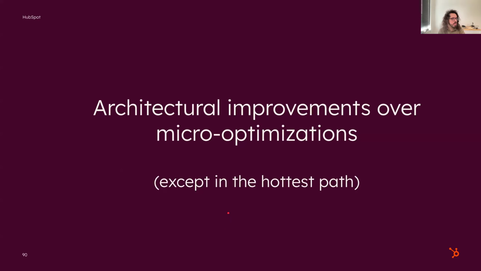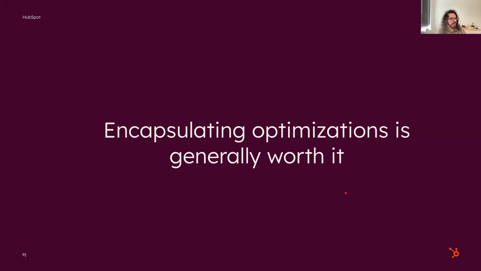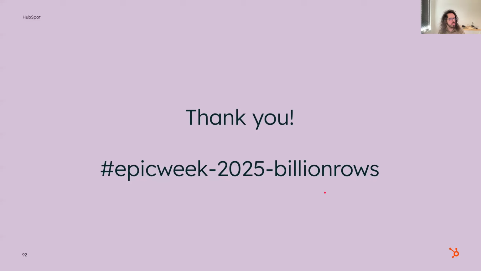And then architectural improvements generally beat out micro optimizations unless you're squeezing the very, very last bit off. And finally, encapsulating your optimizations and wrapping them up into nice classes and interfaces is generally worth it, right? You take a small performance hit, but generally you can encapsulate in a way that doesn't really affect stuff too much. And that's pretty much it.